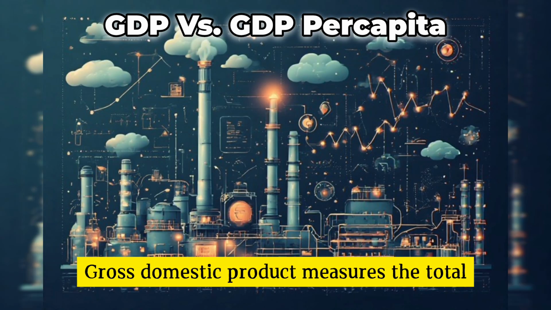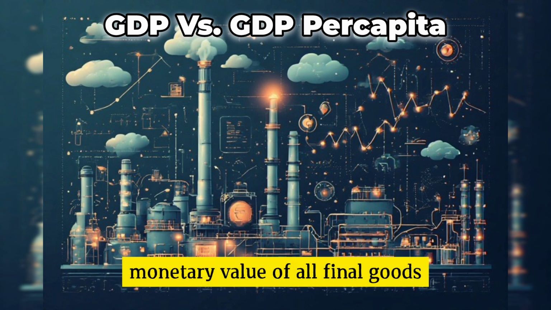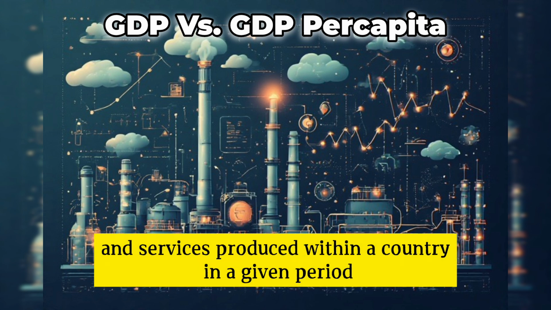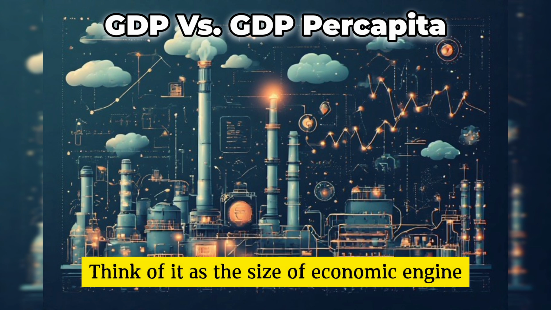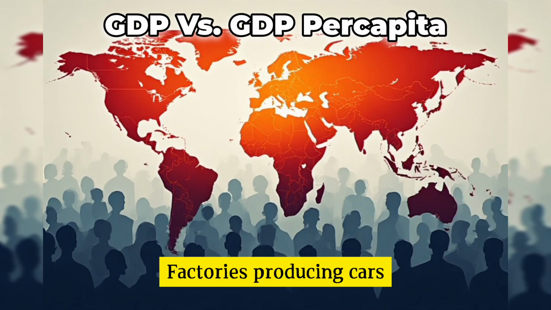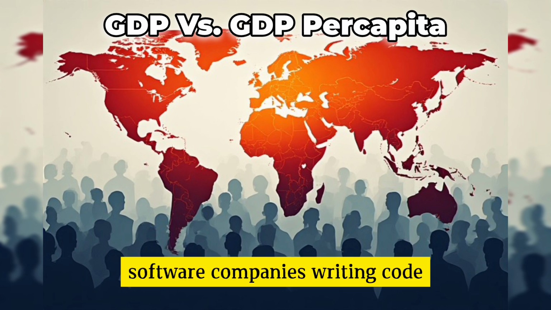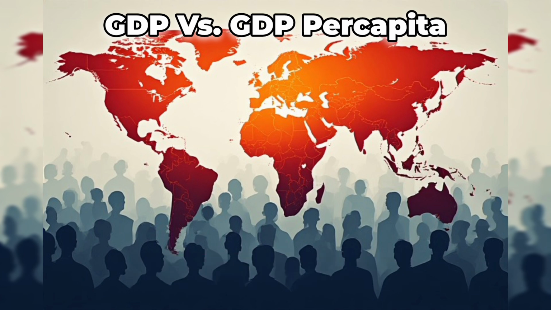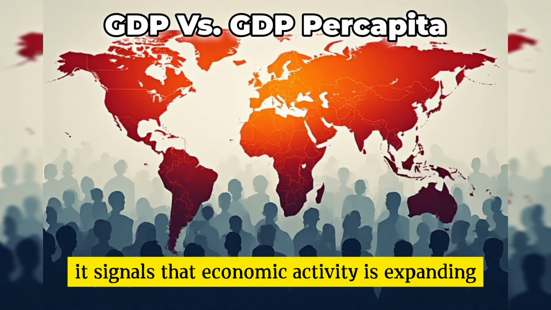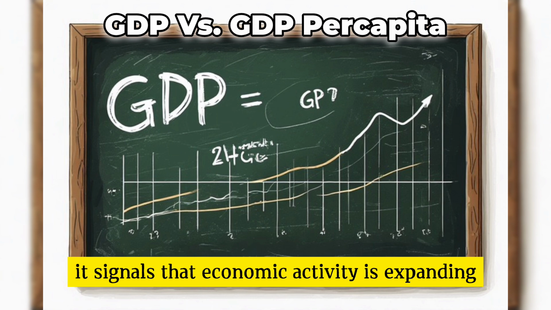Gross Domestic Product measures the total monetary value of all final goods and services produced within a country in a given period, usually a year. Think of it as the size of the economic engine. Factories producing cars, farmers harvesting crops, software companies writing code, hospitals delivering healthcare. All of this adds to GDP. When GDP rises, it signals that economic activity is expanding.